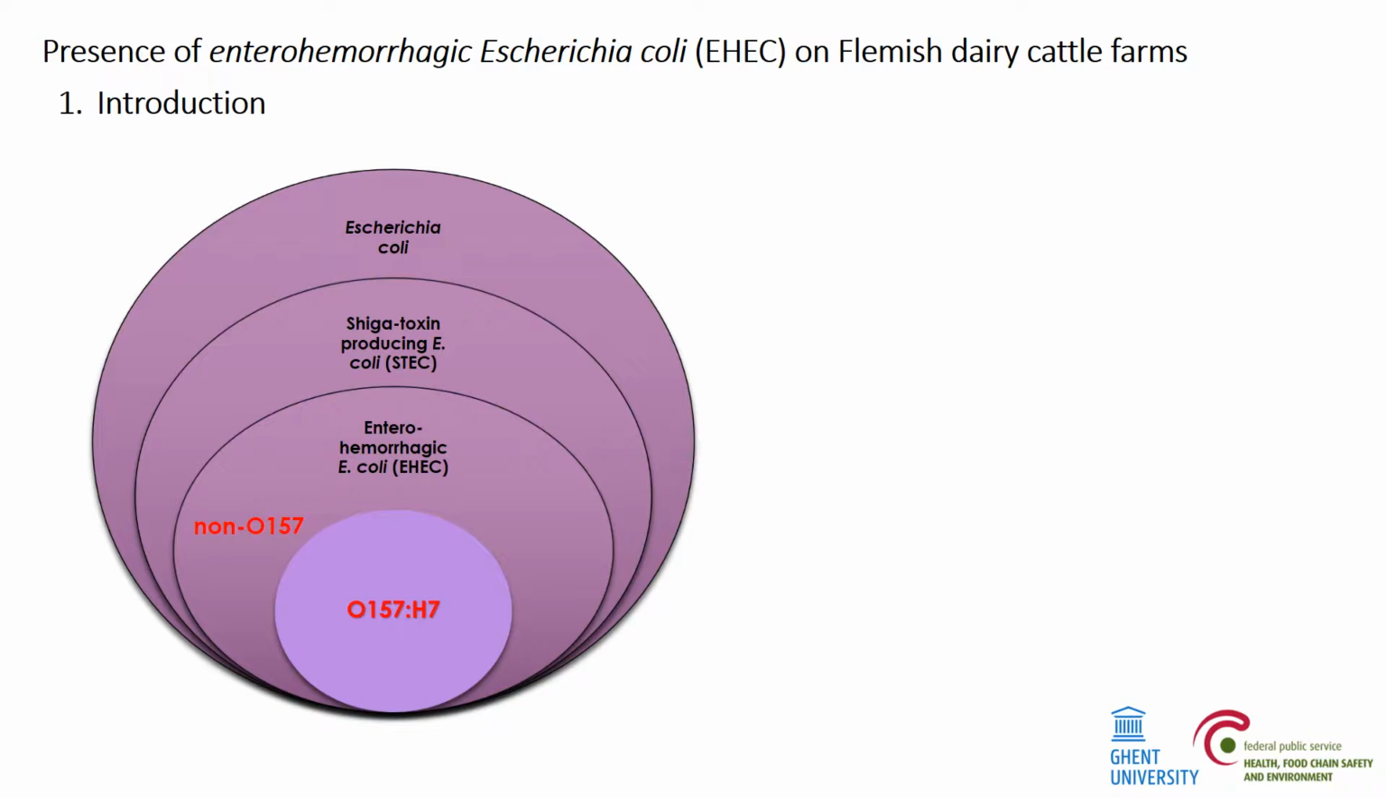Besides O157:H7 EHEC, a number of non-O157 EHEC serotypes have also been linked to severe human disease, including O26, O103, O111, O121, and O145, which are referred to as the pathogenic gang of 6. The aim of this research was to determine the presence of EHEC in dairy cattle on Flemish farms.